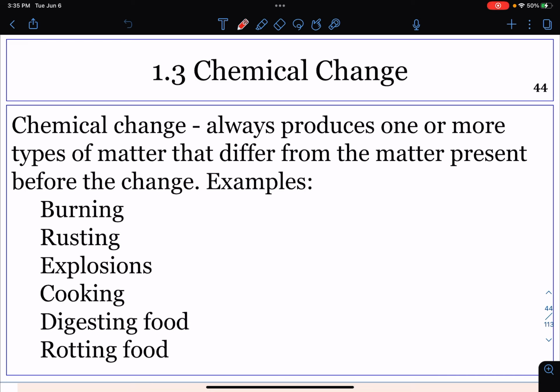The formation of rust is a chemical reaction between iron and oxygen and water to form an iron oxide, or rusted iron, that is a completely different chemical compound than the original reactants. The explosion of nitroglycerin is a chemical change because the gases produced are very different kinds of matter from the original substance.